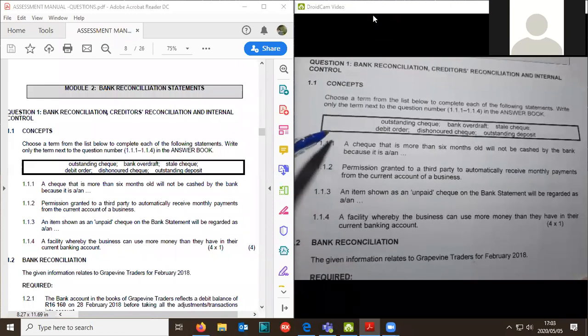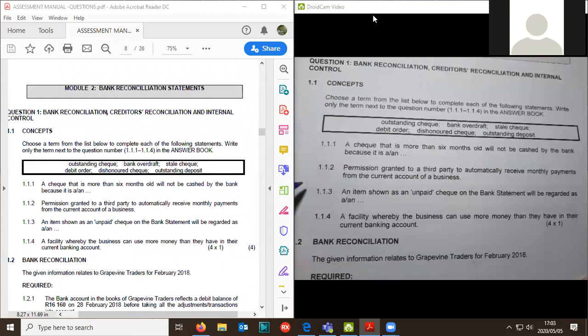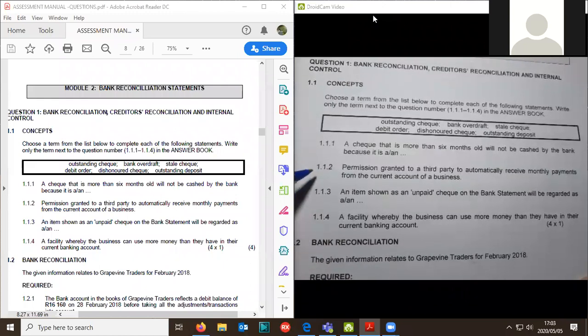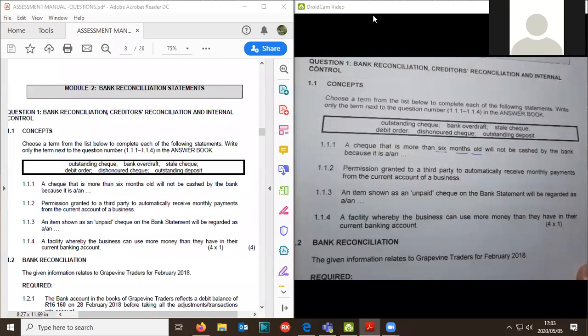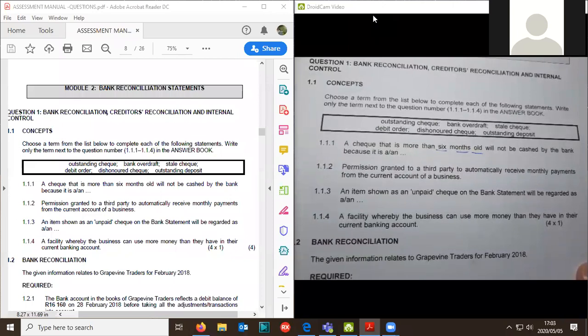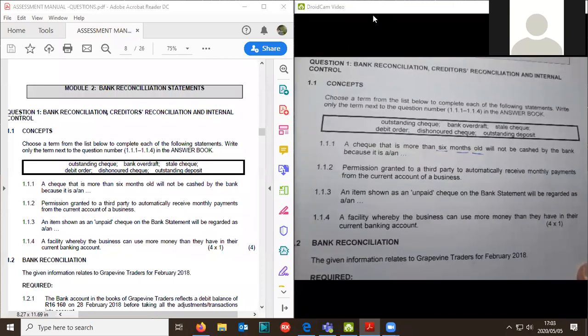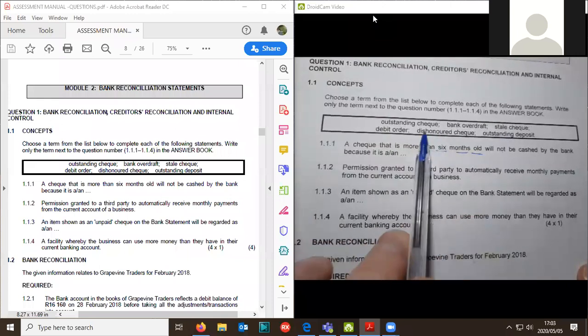All right, so let's take a look at this. We've got the words outstanding check, bank overdraft, stale check, debit order, dishonor check, outstanding deposit. And we have to match them up with what we've got here. So 1.1, a check that's more than 6 months old. Wow, kind of going to smell a bit if it was a piece of bread. So fingers on the triggers, which one of these would you choose?